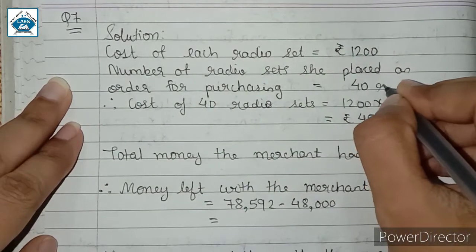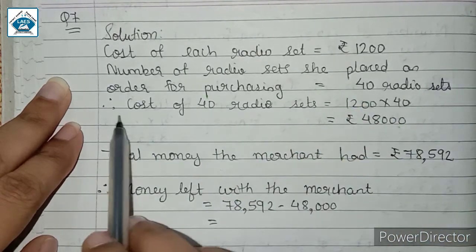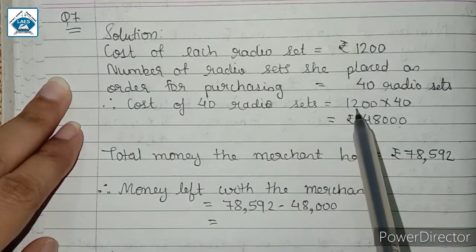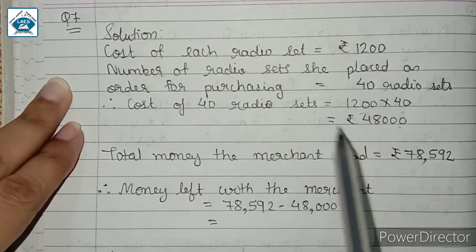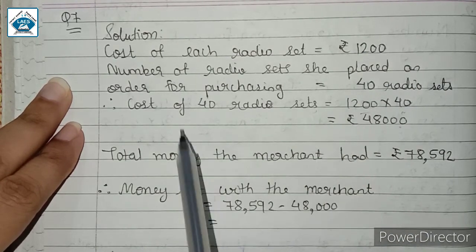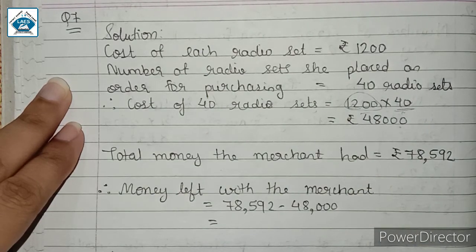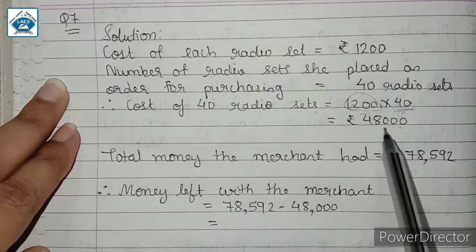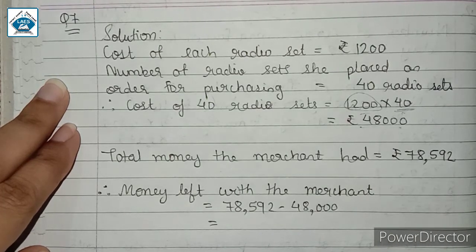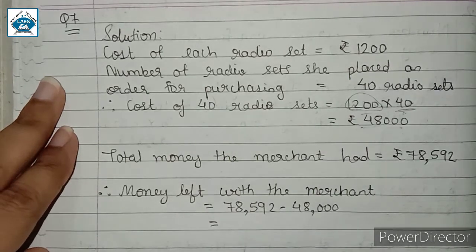So 40 radio sets she placed an order for purchasing. So the cost of 40 radio sets will be equal to 1200 into 40. Just like question number 6, for finding the cost of many, we will multiply the cost of one with the number of radio sets we are going to purchase. So here we have 48,000 rupees as a cost of 40 radio sets.